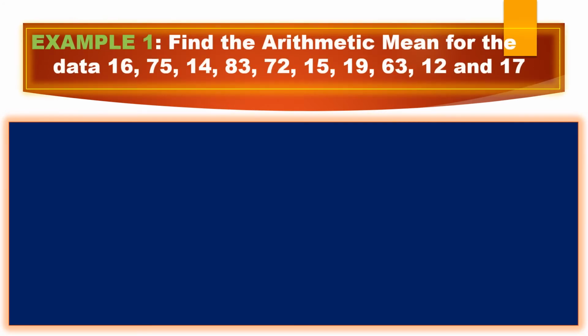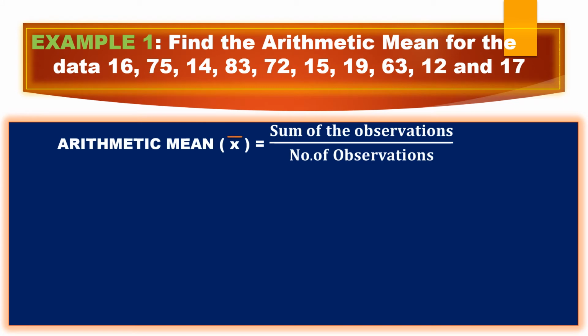Here is your first example. Arithmetic mean for the data. I gave the data, some observations: 16, 75, 14, 83, 72, 15, 19, 63, 12 and 17. Let us take the formula first. Arithmetic mean is represented by x bar equals the sum of the observations divided by the number of observations. Sum means we should add all the observations, right?